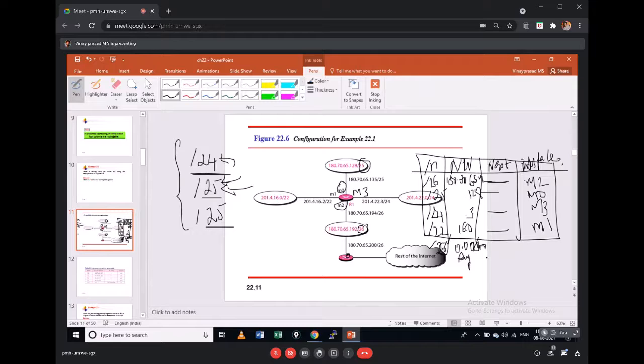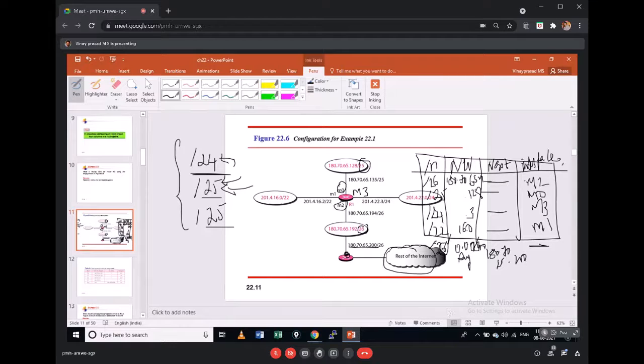If they want to send, where should I send? I should send them to this interface, whose next hop is 180.70.65.200. There is no direct interface, because every other network is connected to the internet, and at that point I should give that entry also in my routing table.